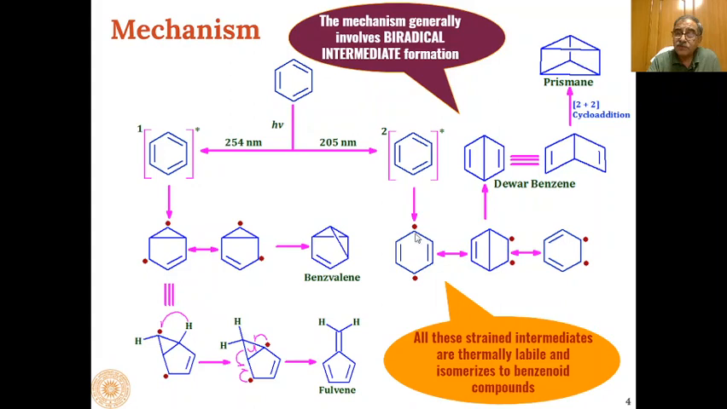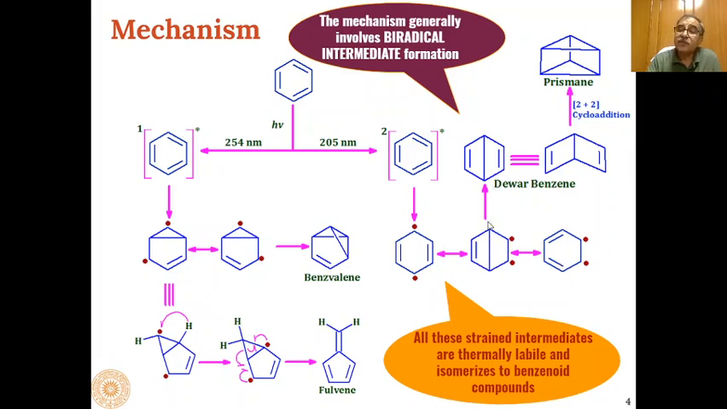And if this radical over here and this radical over here join with each other, then we can get this type of Dewar benzene. And this 1,4 radical can also be converted through resonance into this type of 1,2 biradical.